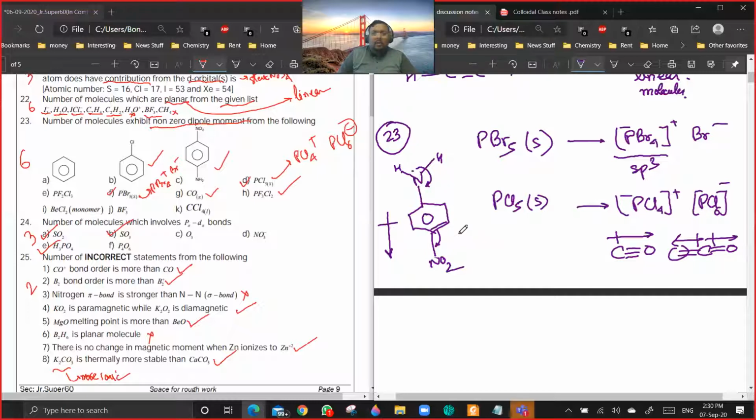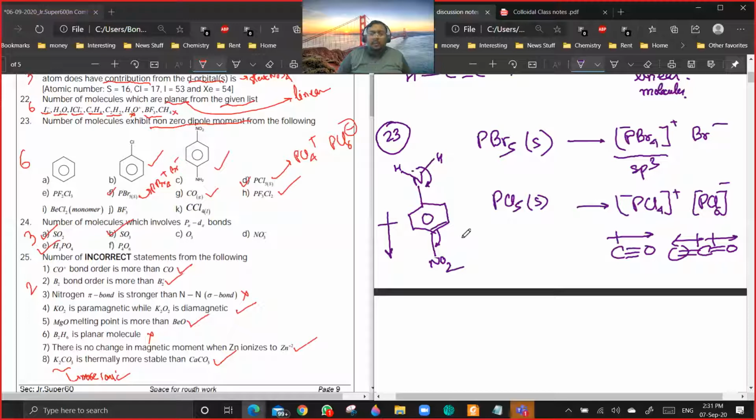Can you repeat it? What are you referring to? What do you mean by natural state? No, see, if I'm talking about solid PCl5, then there's no question of natural state. We are considering the temperature at which it exists as a solid.